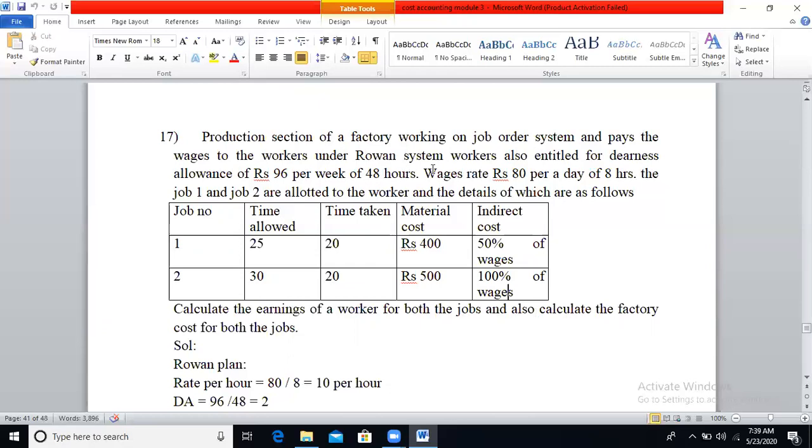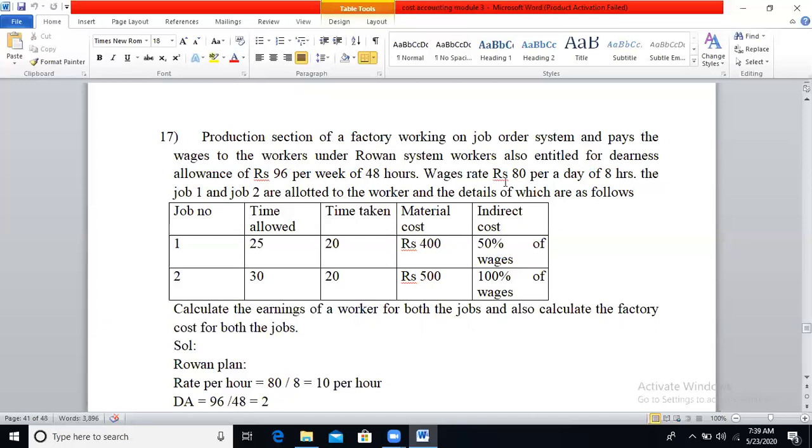So here they are paying the earnings or wages to the workers on the basis of the Rowan plan or Rowan system. Workers are entitled to DA, dearness allowance. So if they have mentioned DA, you need to add DA for the Rowan plan formula. So DA you need to calculate the value per hour: Rupees 96 per week of 48 hours, so 96 divided by 48.